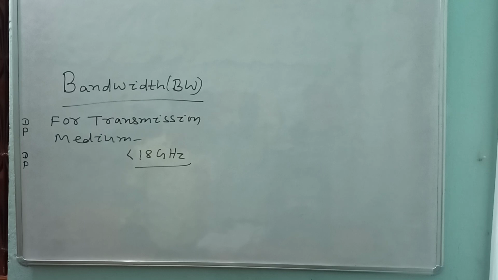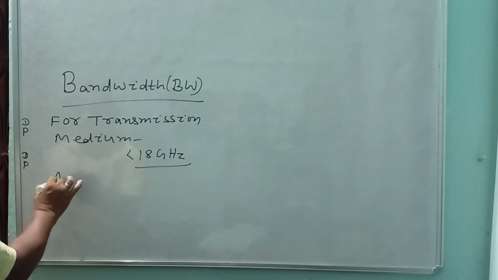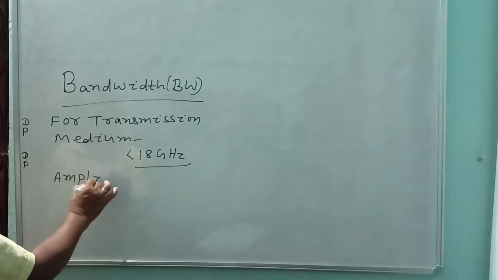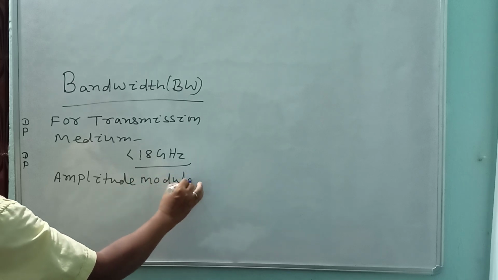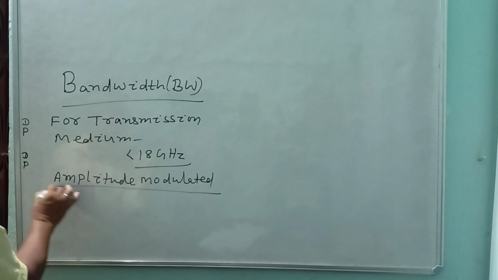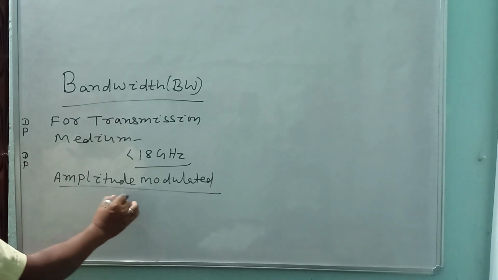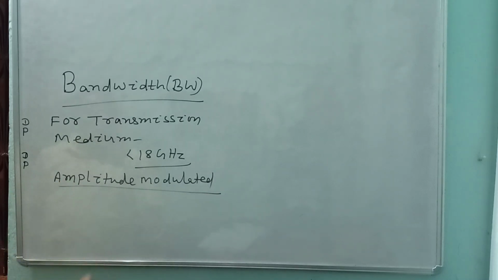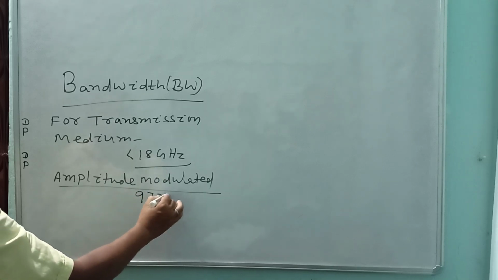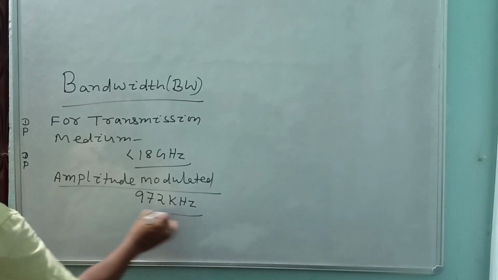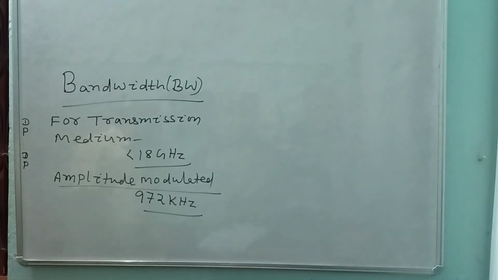I am taking some examples. Suppose you know amplitude modulation, the amplitude modulated signal. For example, Akashvani Cuttack. In Cuttack there is one station, Akashvani Cuttack, whose frequency is 972 kilohertz. This is the AM station of Cuttack. So what is the meaning of this?